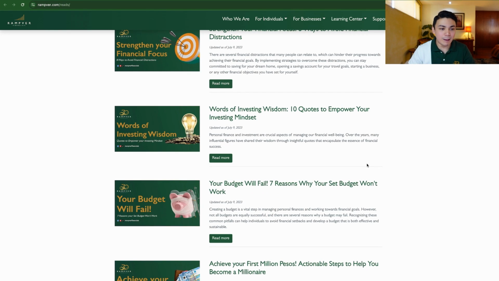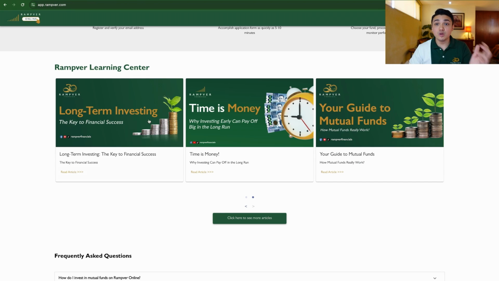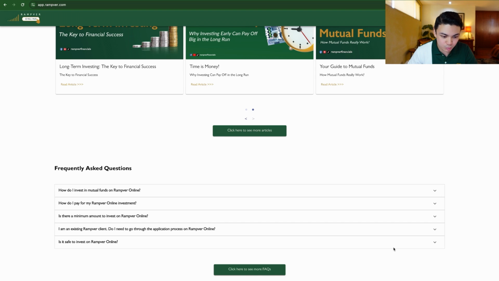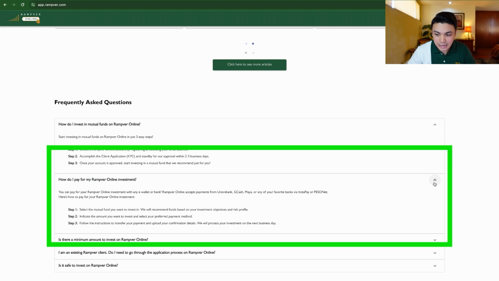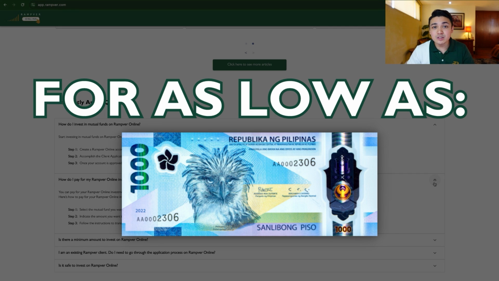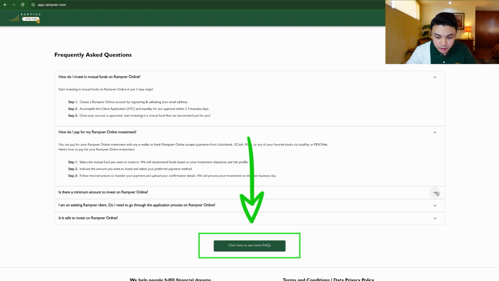Okay, going back to the Rampver Online landing page, we have a few FAQs over here. All of this we answer naman. How to invest? How do I pay? All through digital. Is there a minimum amount? Just 1,000 pesos, diversified na yung pera mo. If you want to look at more FAQs, just click this button. Okay, again, let's go back to the landing page.